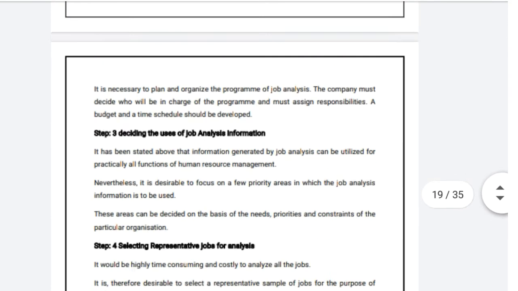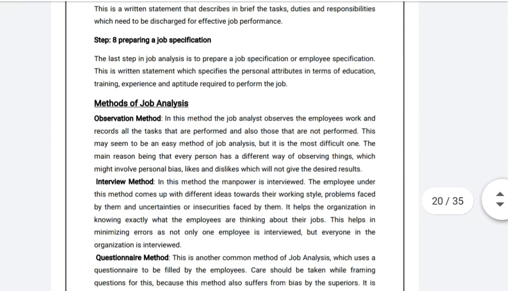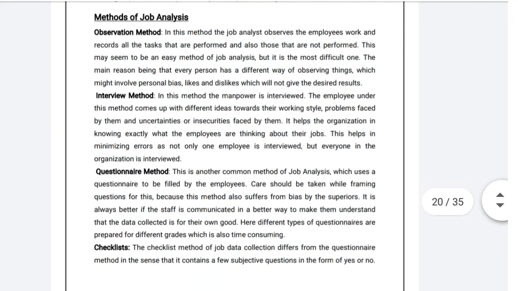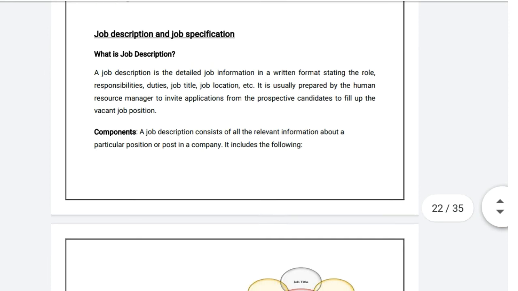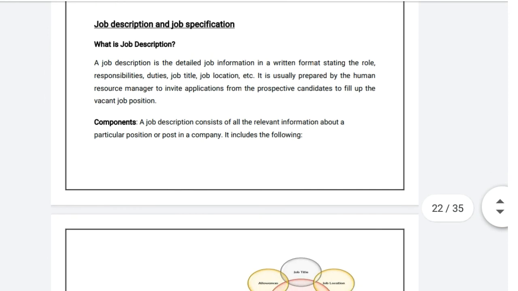Now let's continue with the detailed description of job analysis. We had discussed that job analysis is divided into two parts: job description, that is describing duties and responsibilities attached to the job, and job specification, describing the characteristics of a person. So let's discuss in detail what is job description.